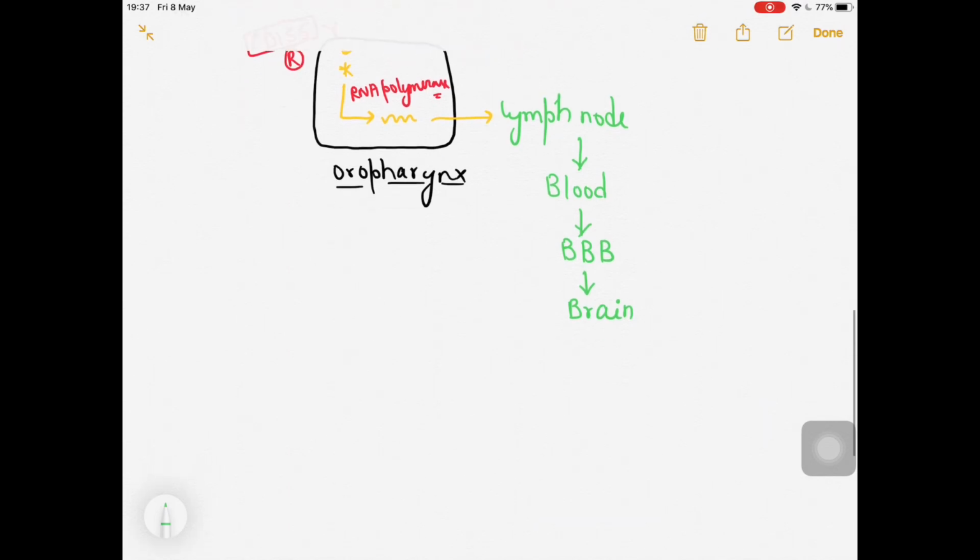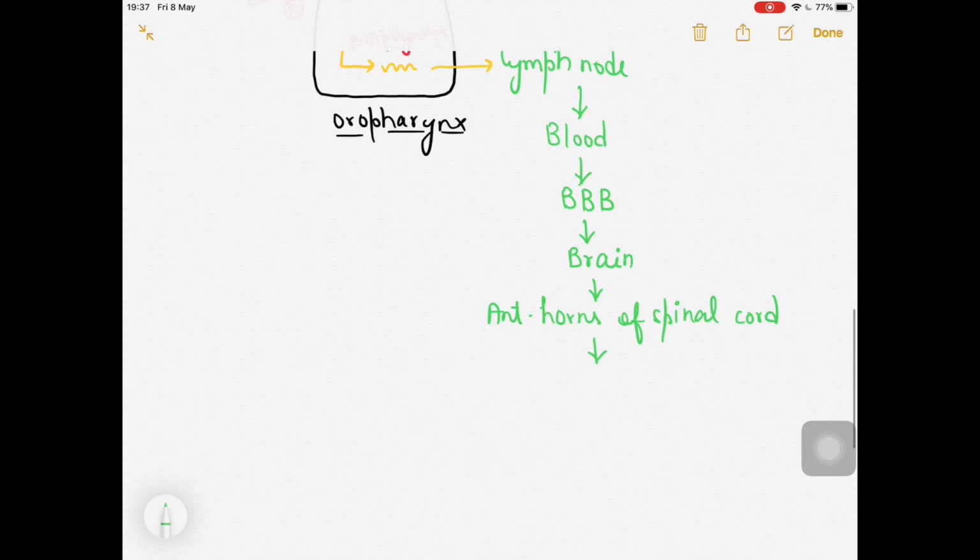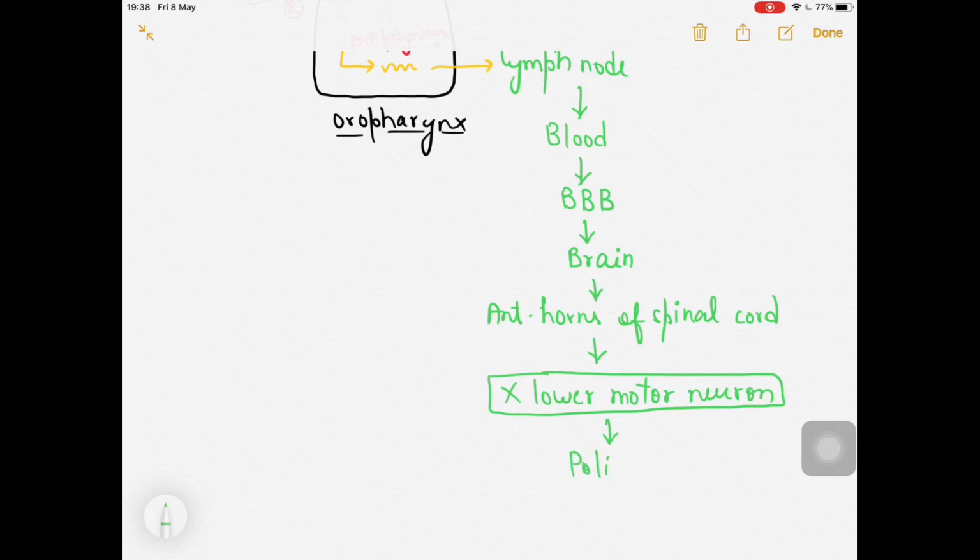From the brain, they will make their way into the anterior horns of the spinal cord. Finally they will be causing lower motor neuron cell death. They will be destroying the lower motor neurons. So this is the story of the polio virus: how it is causing poliomyelitis. That's how it is causing poliomyelitis, actually.